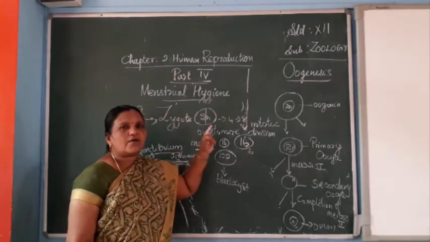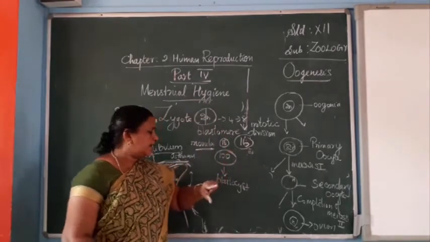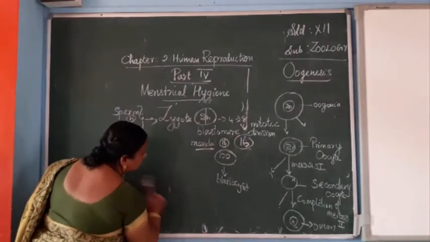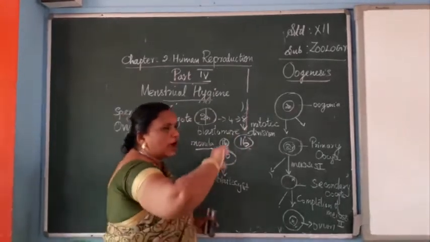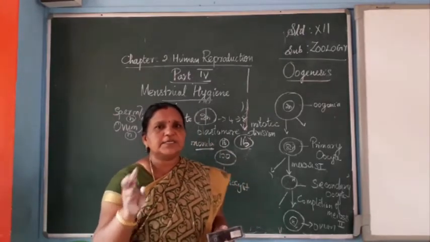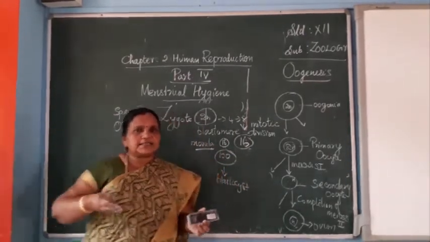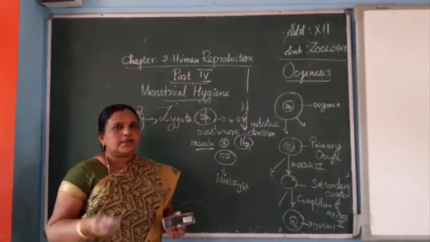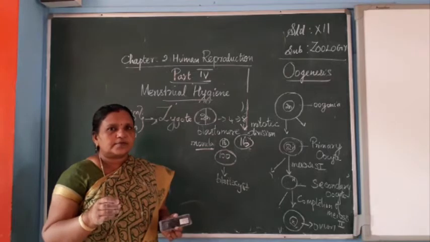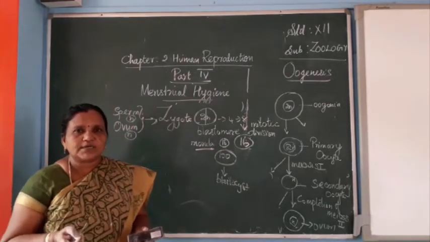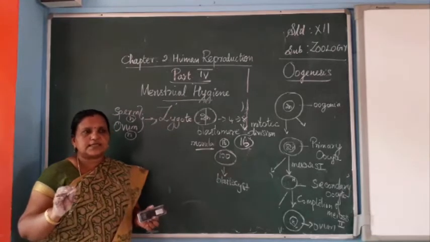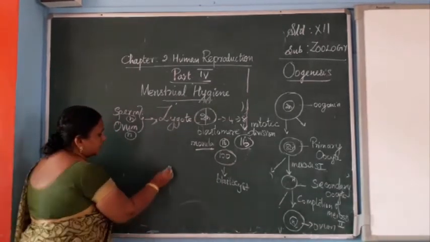sperm comes into contact with the ovum, we already know the outer covering of the ovum has 3 layers, not like the sperm. The inner layer is called the vitelline membrane. The middle layer is called the zona pellucida. The outer layer is thick follicular tissue, called the zona corona radiata.